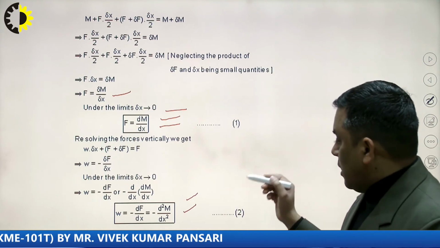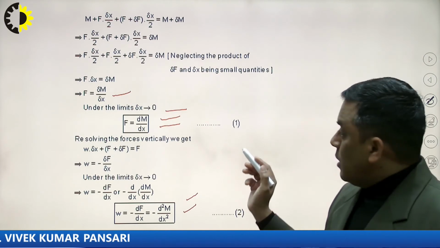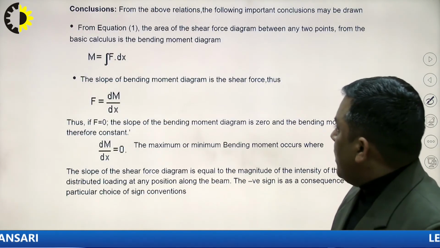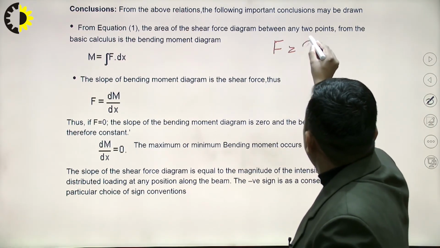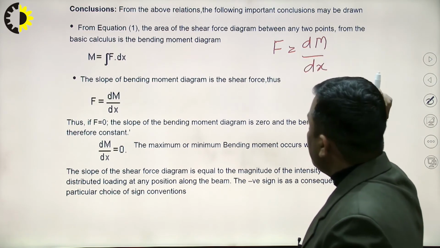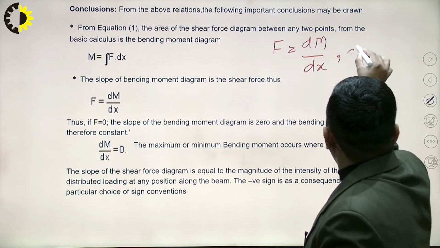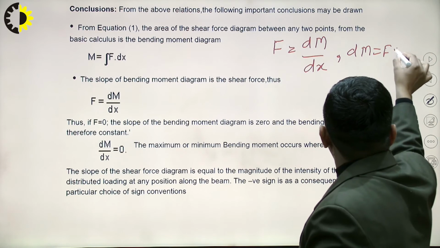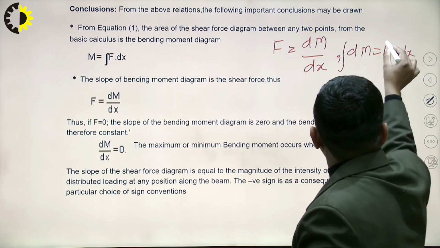Now there is a role of this particular relation. We can conclude many things on the basis of these relations. What are these? First, F equal to dM over dx. So what can I write? I can write it in this form, dM equal to F into dx. If I am integrating this,